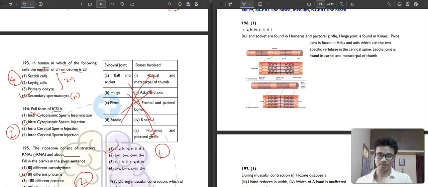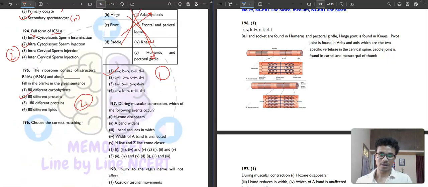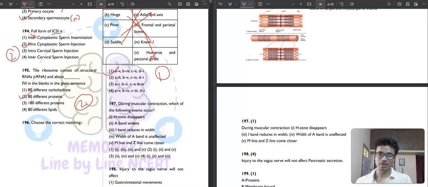And question number 197. During muscular contraction, which of the following events occur? H zone disappears. You can see here the H zone. Okay, this is a very rough diagram, but whatever. H zone disappears. A band widens? No, A band doesn't widen. A band remains constant. Then I band reduces. Correct. Width of A band is unaffected. Correct. M line and Z line come closer. Correct. So your correct answer will be the first option.